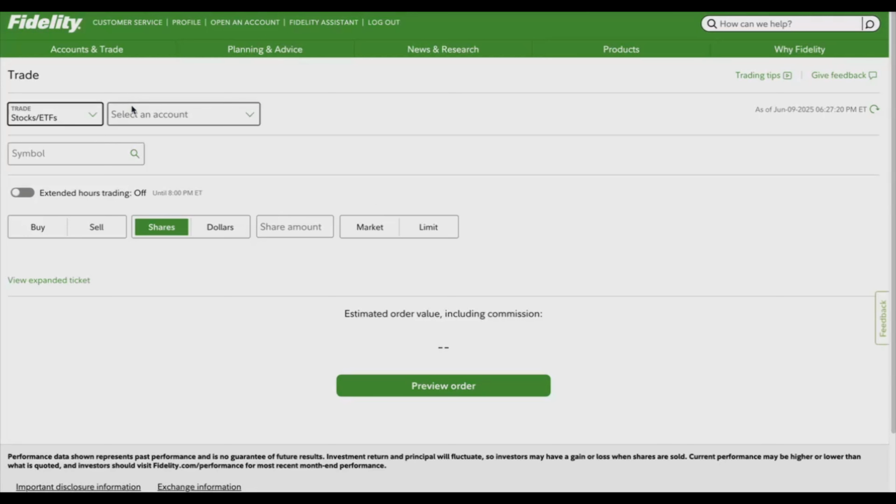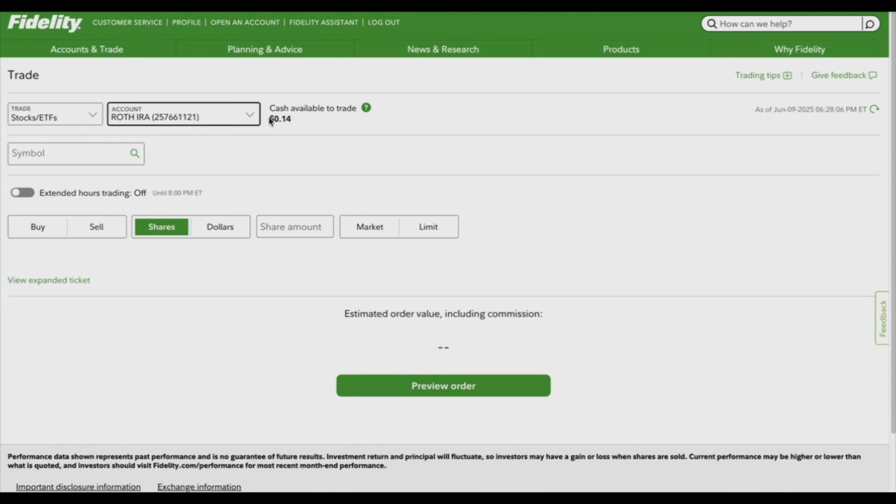So here is where you want to set up your trade. You have different options you can choose from, but we want to invest in Halal ETF, so we will choose the first one, stocks and ETFs. We click that and then select an account, which is the account you chose. For example, mine is the Roth IRA I have, so I will choose that. For you it is whatever account you set up, so you should be able to have that in there. You can have other accounts too, but I only have this for now.